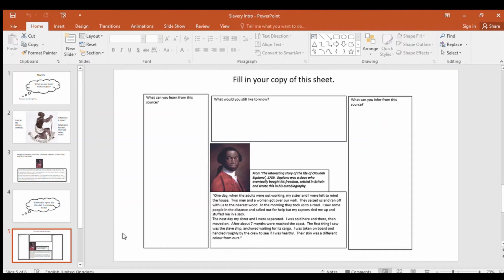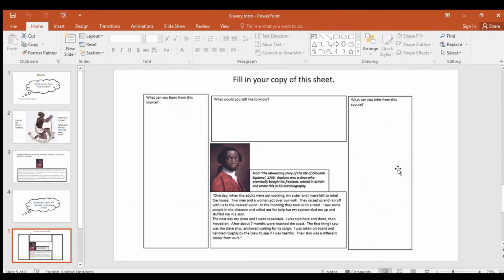So you've got the description of his capture at the bottom here. I want you to write down in this first box here what you can learn from this source. So what does it actually tell you in that source? All right. You've then got on the other side, what can you infer from this source?